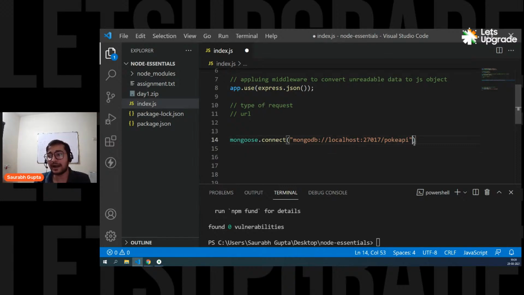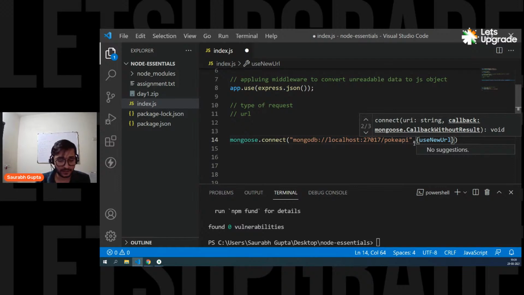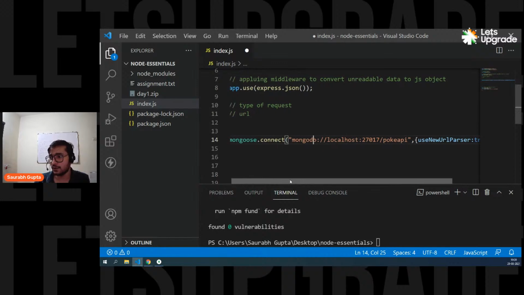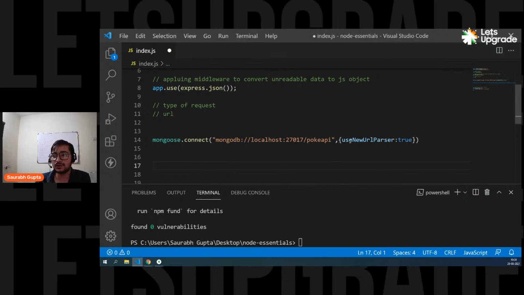And as I told you, by default it uses the old parser, so sometimes you may face some issues. What you have to do is put a comma after the connection string, and then in your object literal, pass a parameter: useNewUrlParser, and make it true. I'm not getting any hints here, but that's fine. I don't know if I have any spelling mistakes here, but I think this is the correct one.